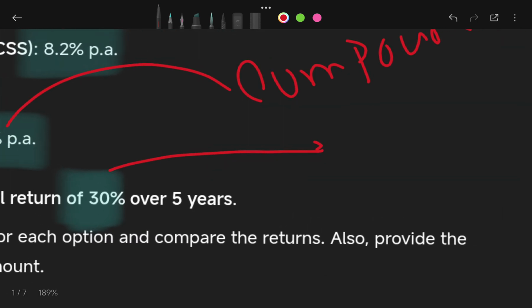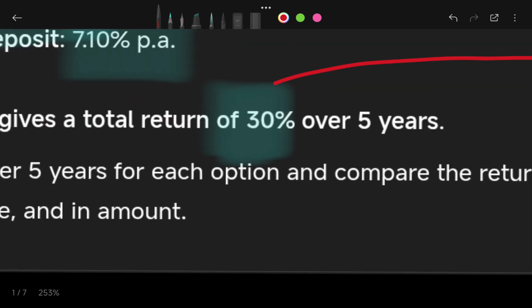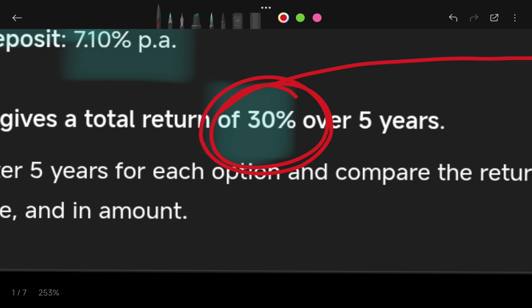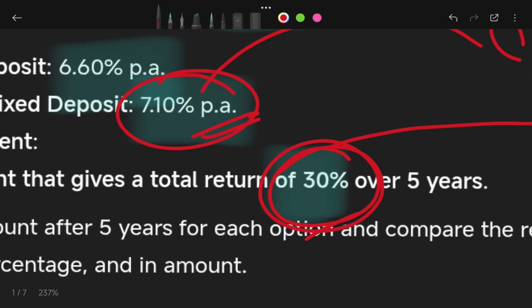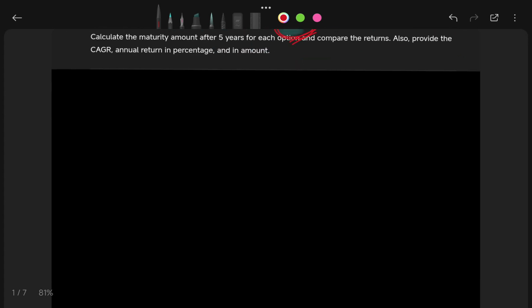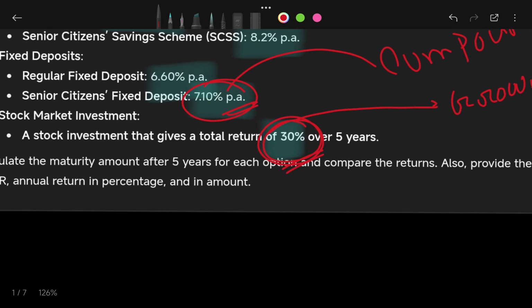So any stock broker, they provide this return, but the bank provides this return. This is the per annum return, and this is the total return. Now if we look at this, which is more attractive? And again, this is a very risky option. Putting your money into the stock market is very risky.